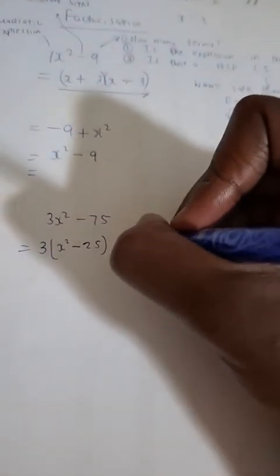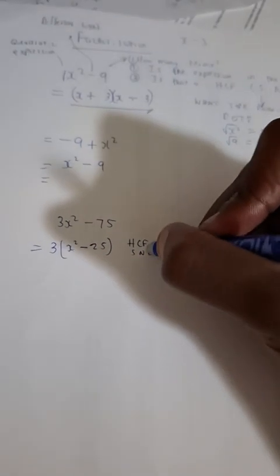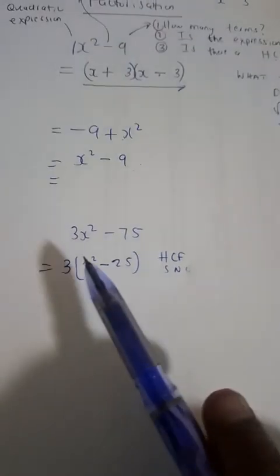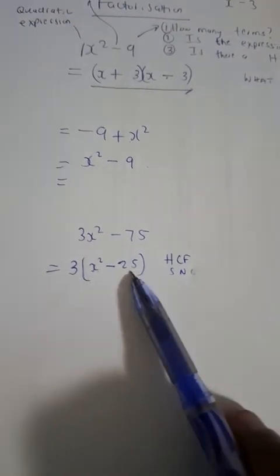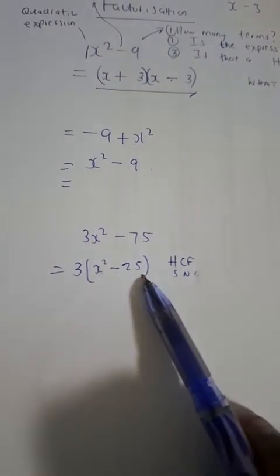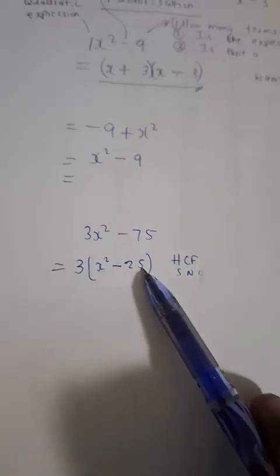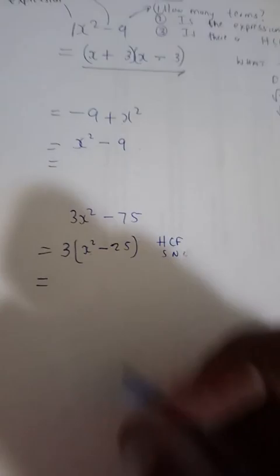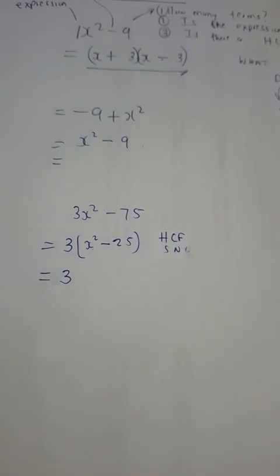I have just completed highest common factor, sign, number. There was no letter, so there was SN that I had to take out, the sign that was positive, the number that was positive. And remember, what you write inside, 3 times what gives you 3x squared? It's x squared. 3 times what gives you 75? It's negative 25. You can always do this as well. What's 75 divided by 3? Then you'll get 25. Are you with me? Now, inside the bracket, it seems like I'm not done with this factorization. There's one last step. Then when you do that last step, don't forget the 3. It was there. It does not all of a sudden disappear.